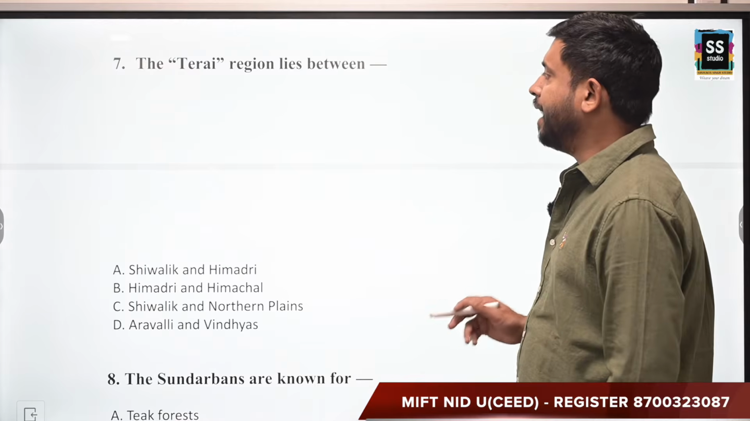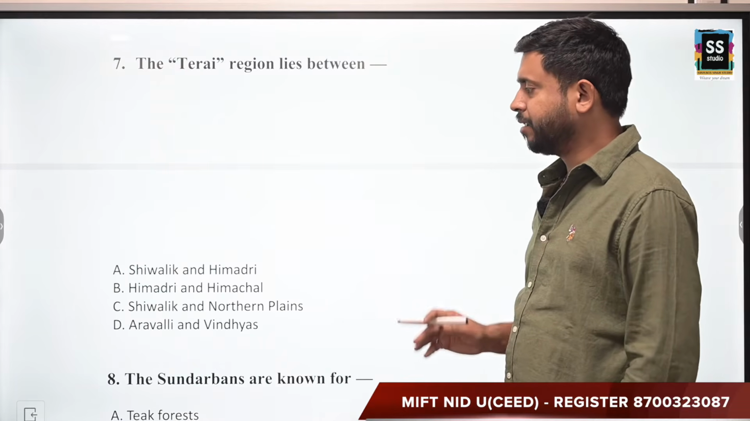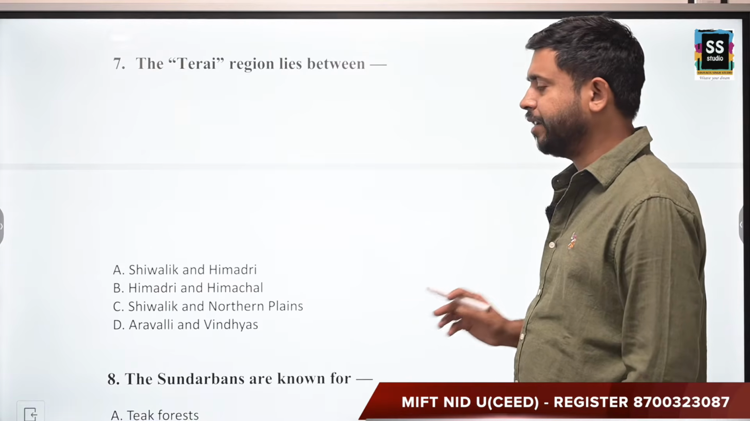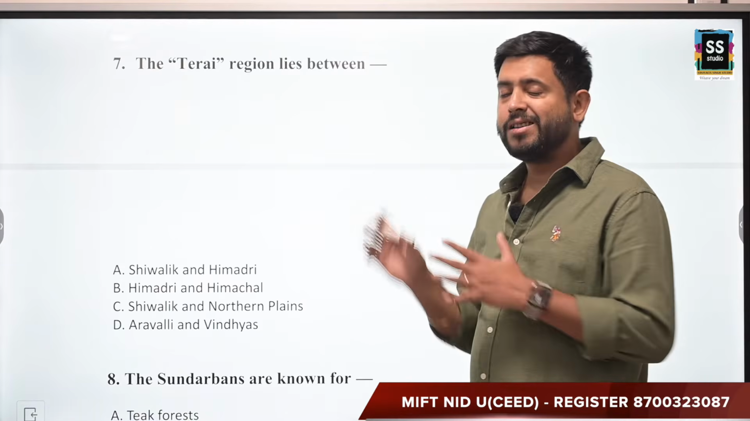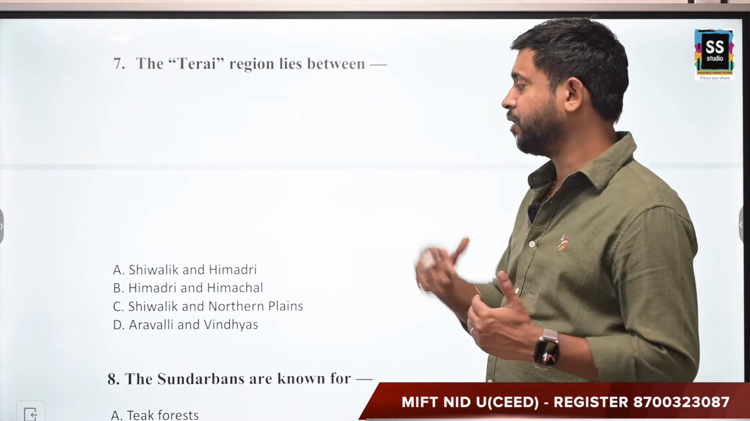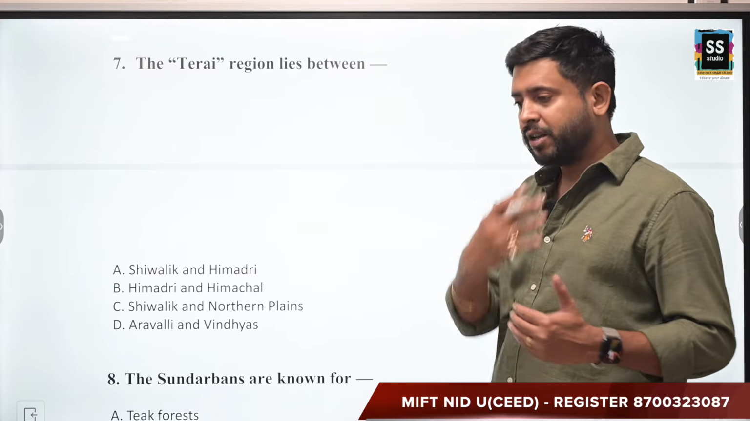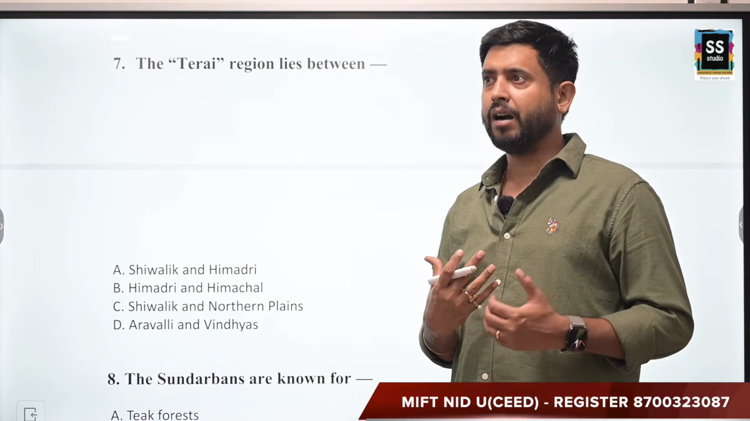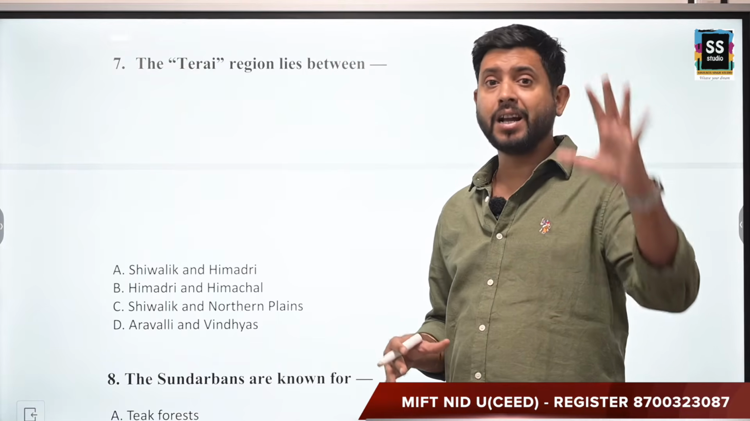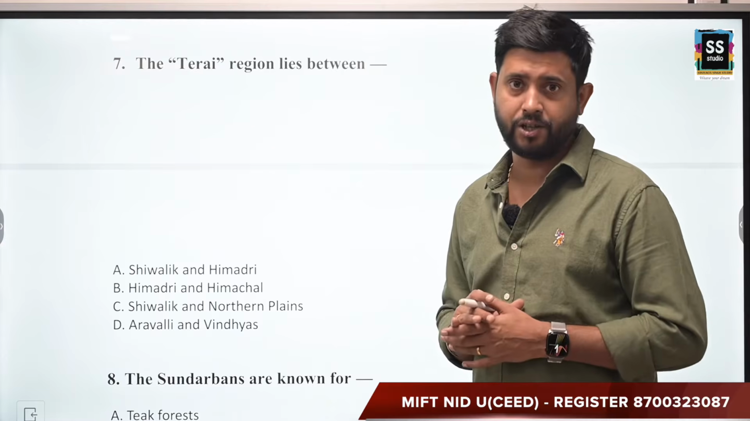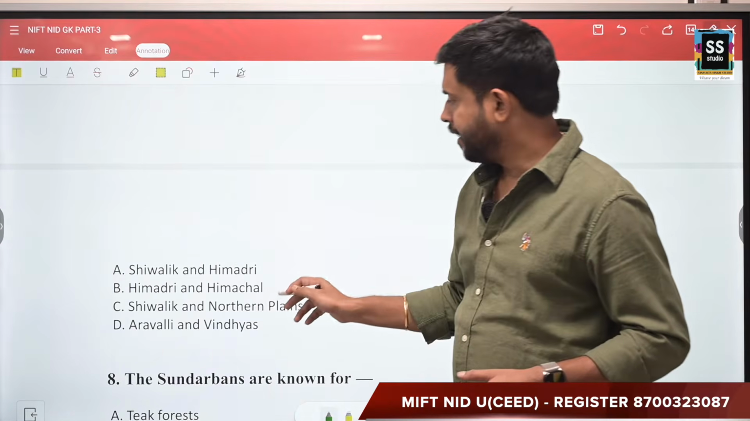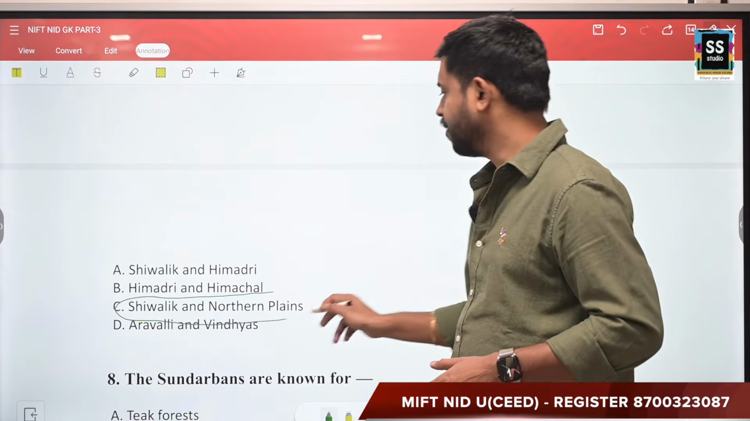The Terai region lies between what? Shivalik and Himadri, Himadri and Himachal, Shivalik and Northern Plains, Aravalli and Vindhyas. Now, obviously, the Terai region, if you know, is a place in between Shivalik and the Northern Plain. The Northern Plain has fertile areas where you grow crops, and Shivalik is the youngest mountain of the Himalayan range. So, the correct answer here is Shivalik and Northern Plains.